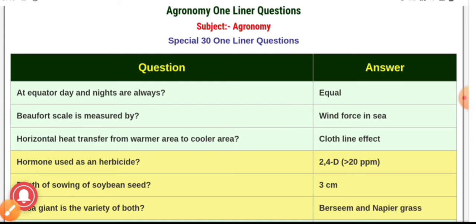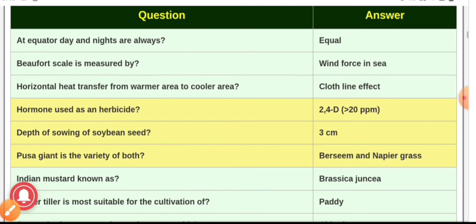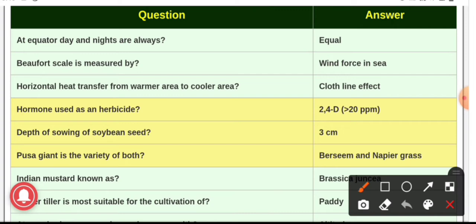Fourth question, hormone which is used as a herbicide, and the answer is 2,4-D. 2,4-D is basically a hormone, but it can be used as a herbicide when the concentration goes greater than 20 ppm, means below 20 ppm 2,4-D works as a hormone and above it works as a herbicide.